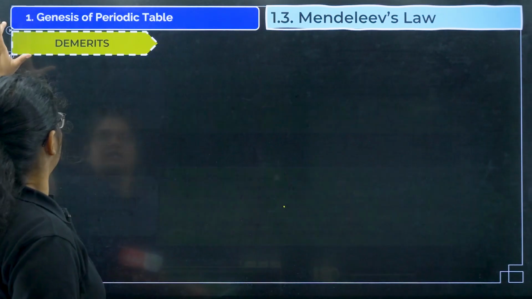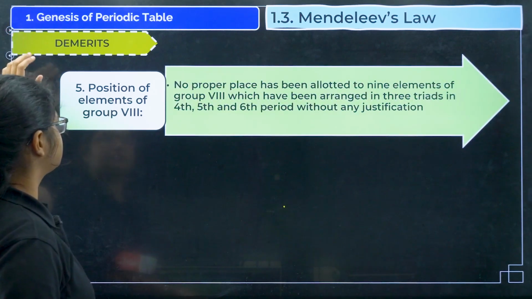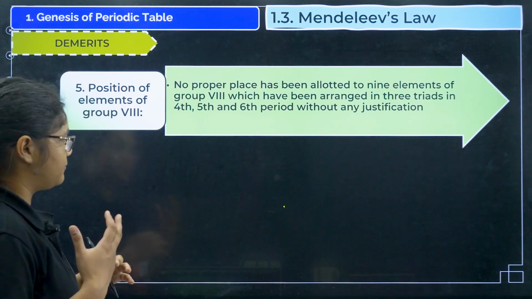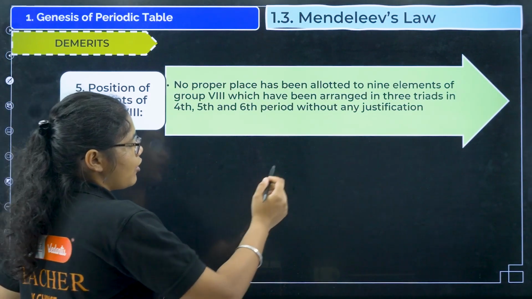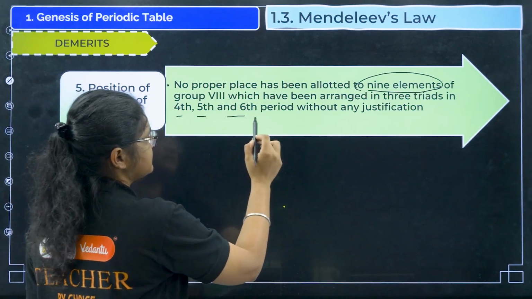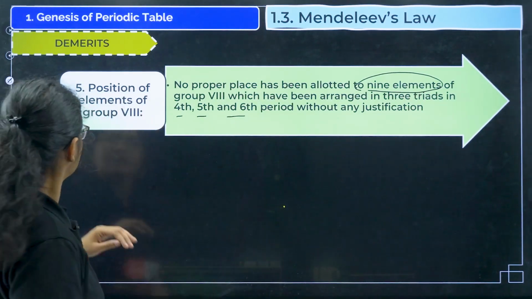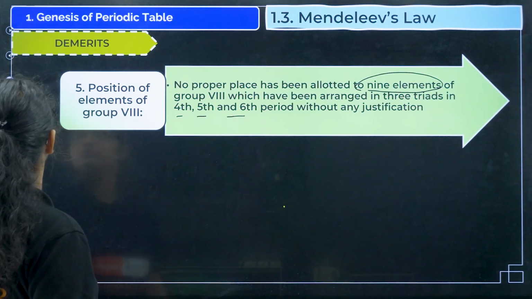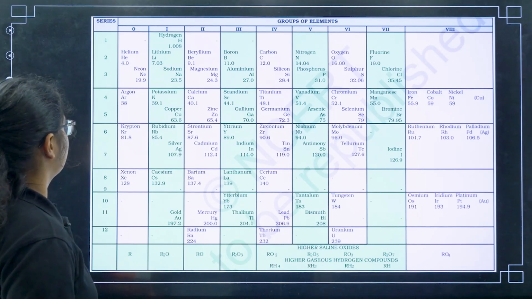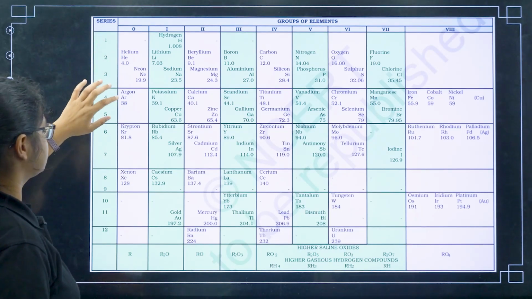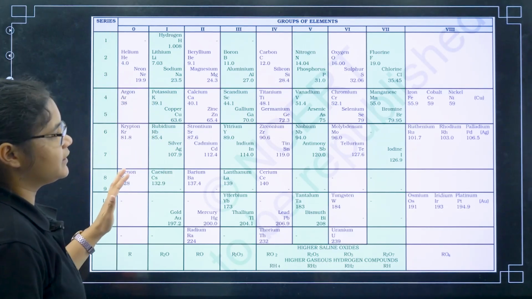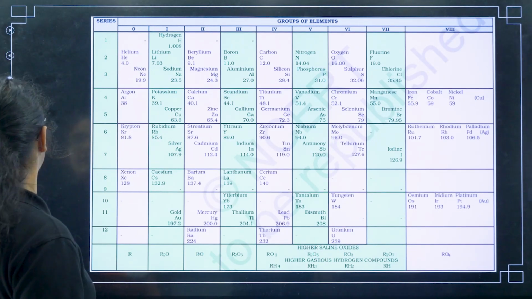Okay. Next we have here position of the elements of group 8. So no proper position was given to the elements of group 8, that is these 9 elements which have been arranged in 3 triads, 4th, 5th and 6th period without any justification. Okay, so there was no reason why. I can show you that table. Yes, so you can see here argon is kept here, krypton, xenon, helium. So there was no justification why these elements are kept here. Okay, so that is the demerit here.